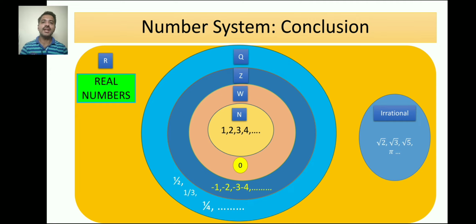So the set of real numbers is the set which contains each and every number which can be represented on the real line, or you can say the real line can be represented by the points or by the members of the set of real numbers. So that's how you can classify all the numbers into sets based on their properties, starting from natural numbers, whole numbers, integers, rational numbers, and a different set, irrational numbers. And if you put all these numbers together in a bag, that bag will be real numbers.